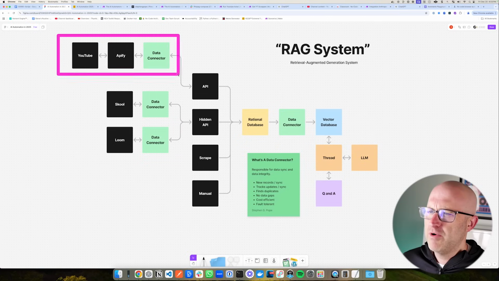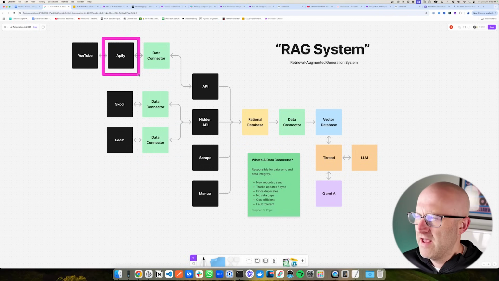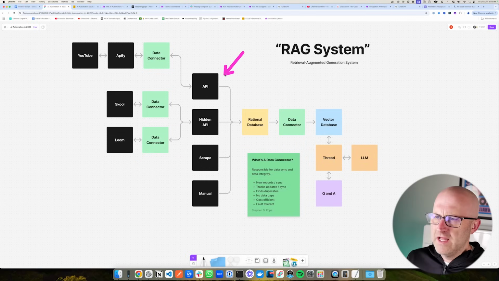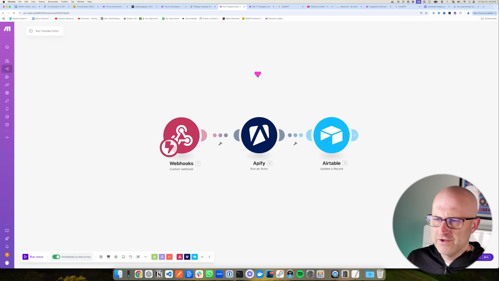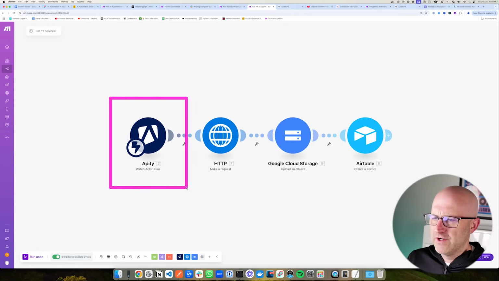So now let's talk about this process in more detail, where we are grabbing all of the YouTube videos from my YouTube channel. We're using Apify as the API, and we're using Make to build our data collector and to ensure that we adhere to all of these different standards. And that ultimately comes back and syncs to our Airtable database. So the automation that actually powers this is very simple. We have this one automation here, which triggers an API call to Apify. We are using one of their actors here. That triggers the automation, and then when it's done, it triggers this automation.